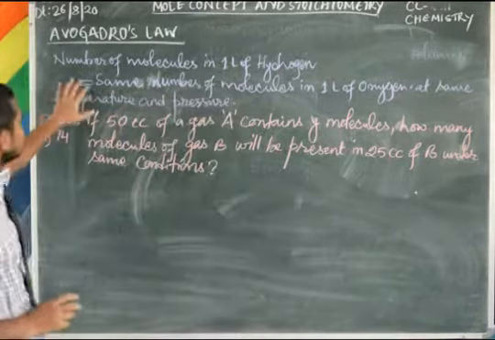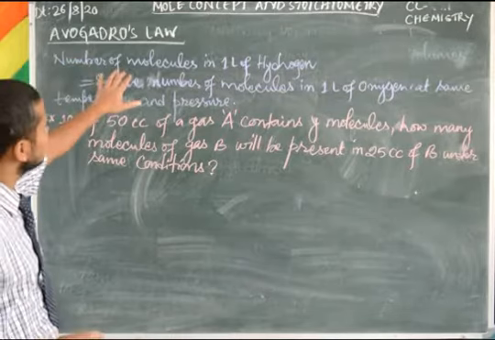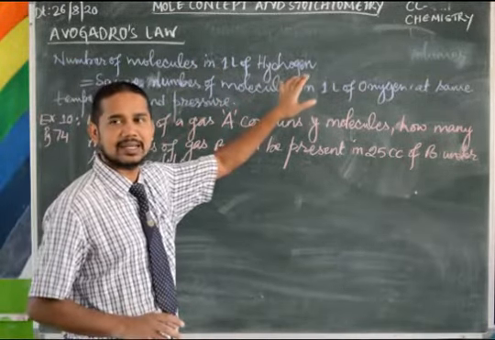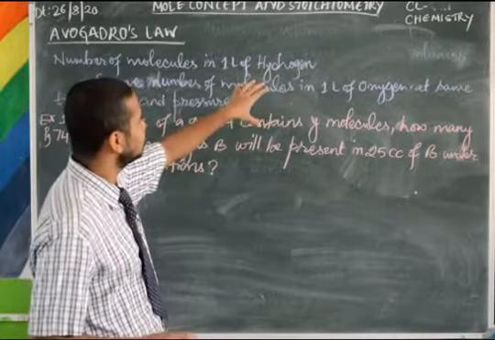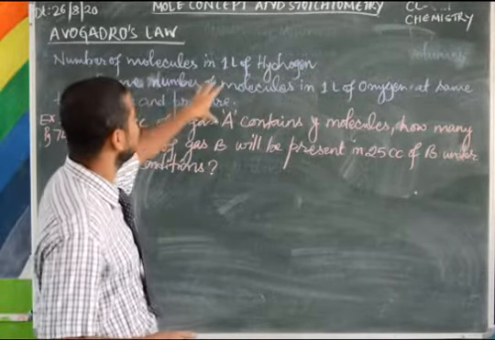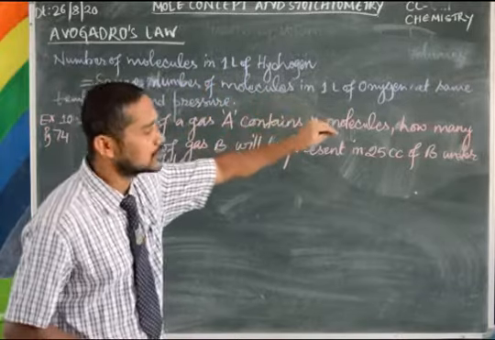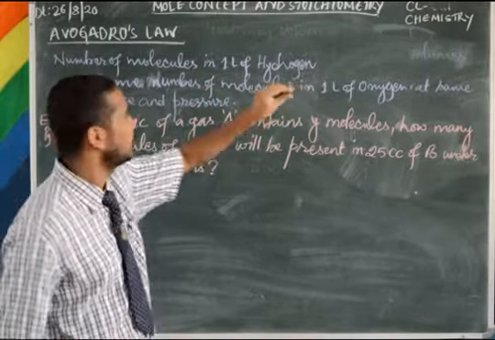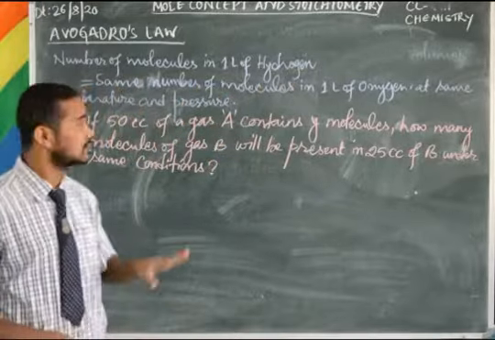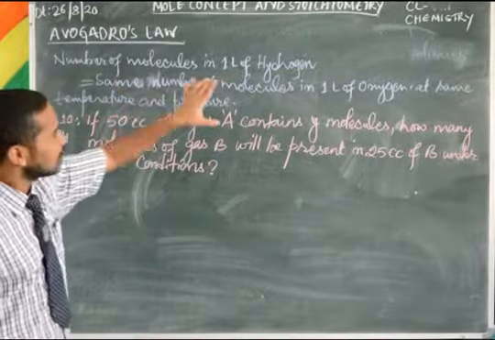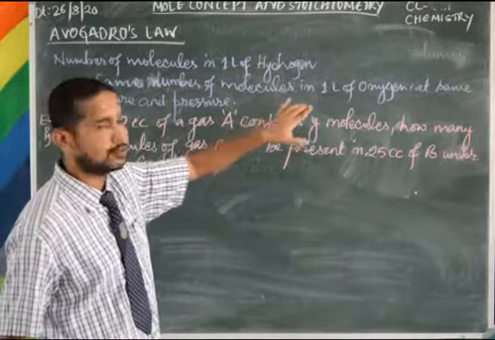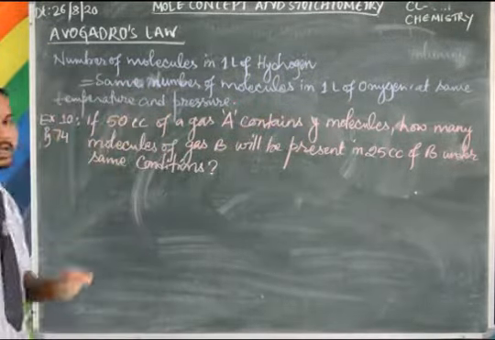So the number of molecules in 1 liter of hydrogen and in 1 liter of oxygen at the same conditions will be equal. So the number of molecules in 1 liter of hydrogen is equal to the number of molecules in 1 liter of oxygen at the same temperature and pressure.